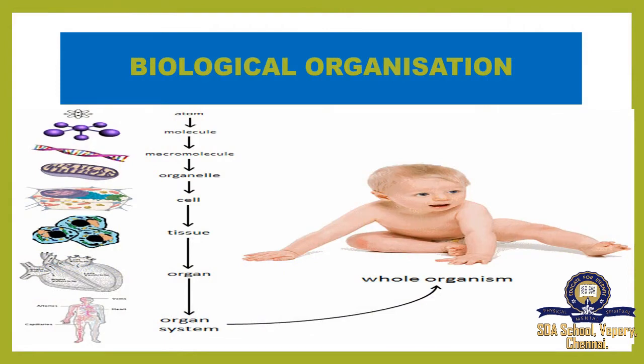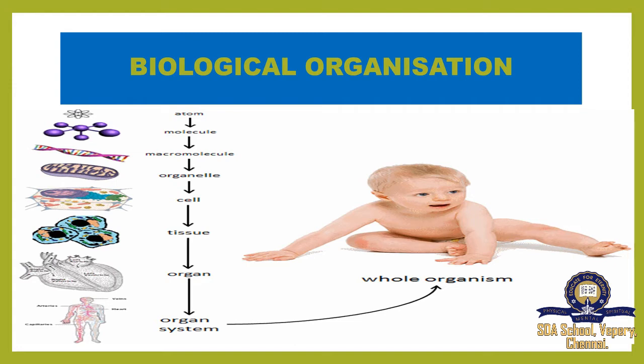Biological organization of living beings. First it starts with the atom. Atoms combine together to make molecules. Small molecules combine and make macromolecules. Macro means bigger molecule. Then these macromolecules combine to form organelles, and those organelles make a cell. The cells combine together to make a tissue, and then these tissues combine to form an organ. Many organs combine together to make an organ system. Finally, all the organ systems combine to make a whole organism.